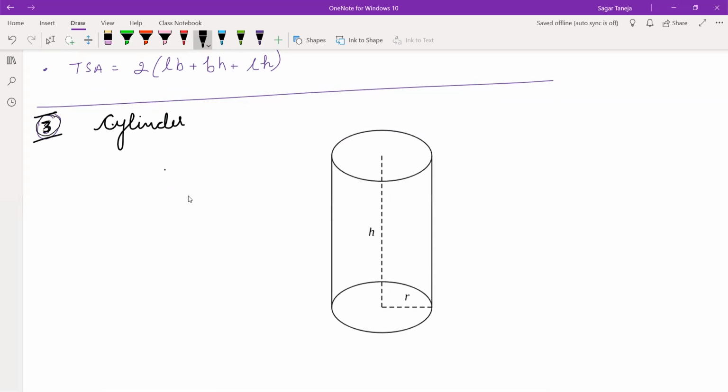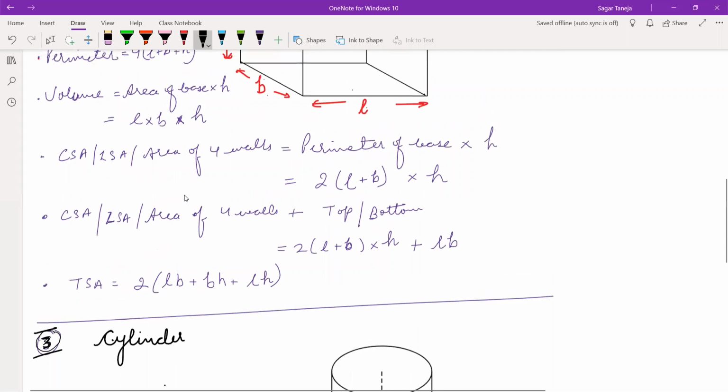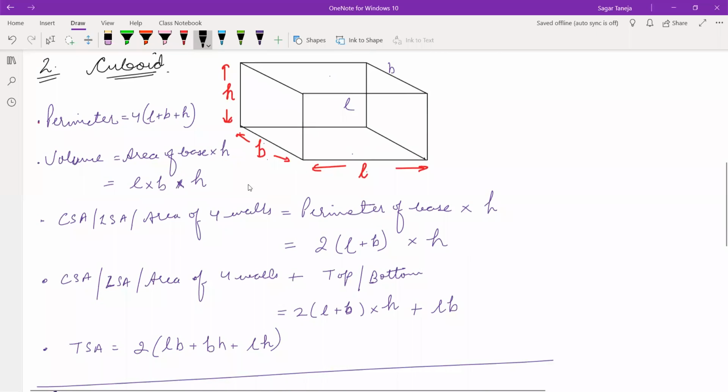Okay, this is only in our syllabus. Those who have not written this, they can have a look at this. Done.